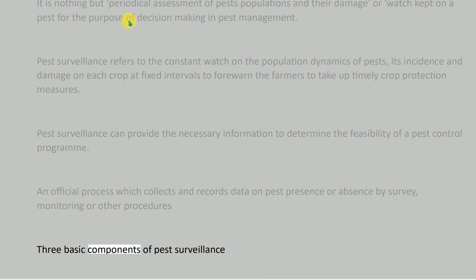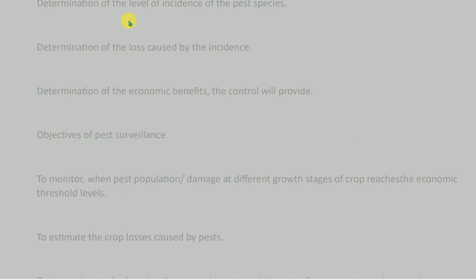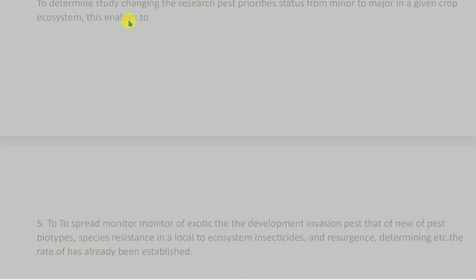Three basic components of pest surveillance: determination of the level of incidence of the pest species, determination of the loss caused by the incidence, and determination of the economic benefits the control will provide. Objectives of pest surveillance: to monitor when pest population damage at different growth stages of crop reaches economic threshold levels, to estimate the crop losses caused by pests, and to study changing pest priorities, such as status from minor to major in a given crop ecosystem.